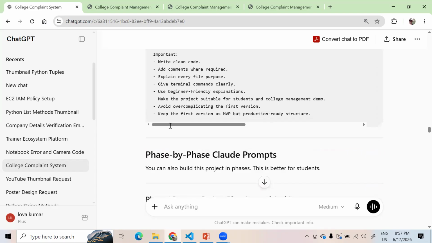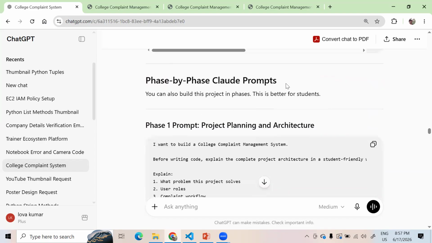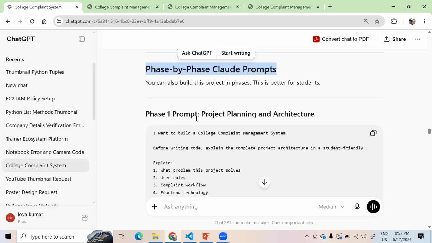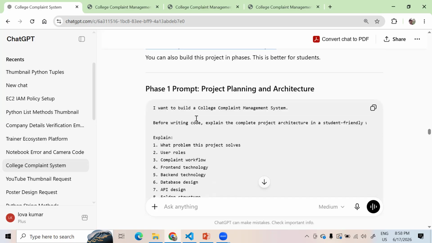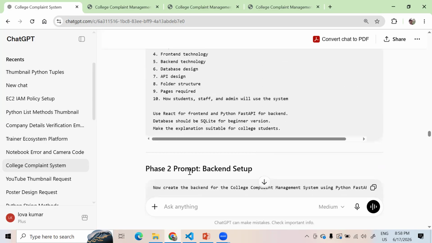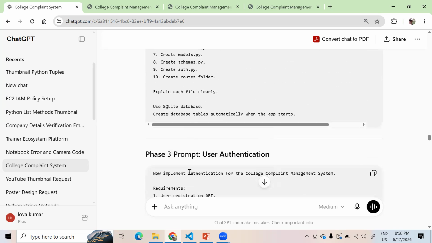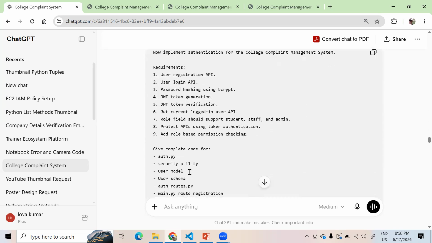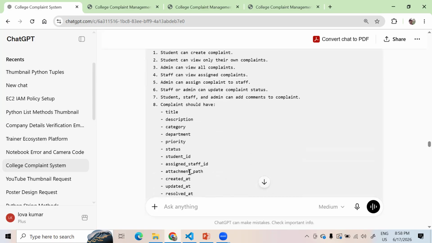Then it is saying to go phase by phase, because, see guys, no AI tool gives the complete thing at the same time. Asking by phase is very important. So the phase one is to build something. After phase one is completed successfully, next you can jump to phase two, then phase three, right? This is the way I have given the complete thing to my Claude.